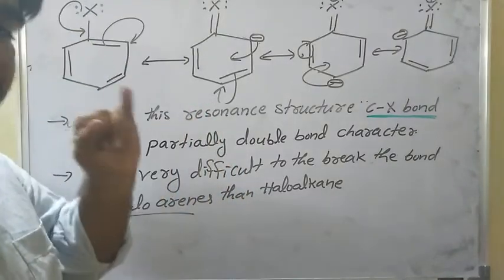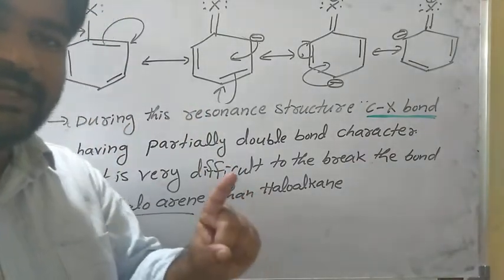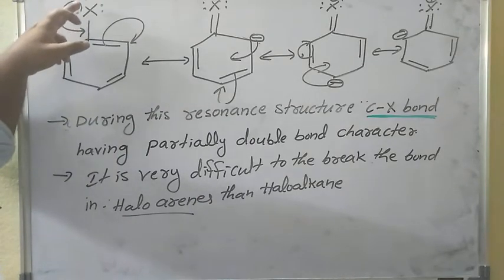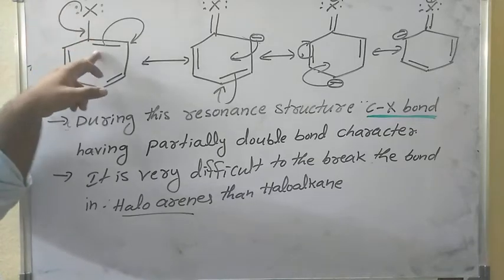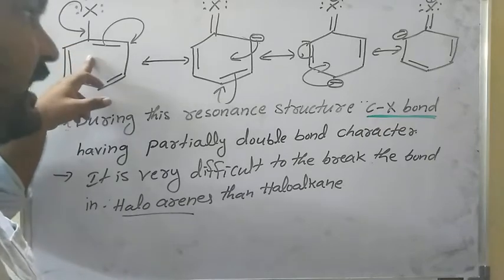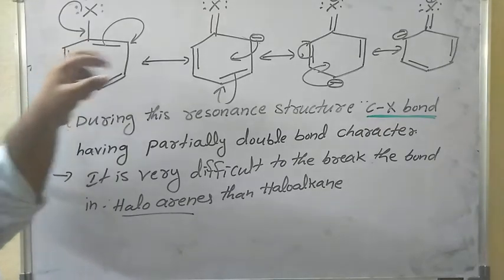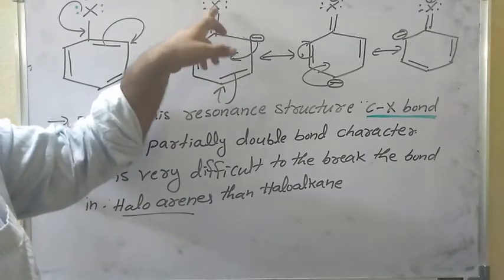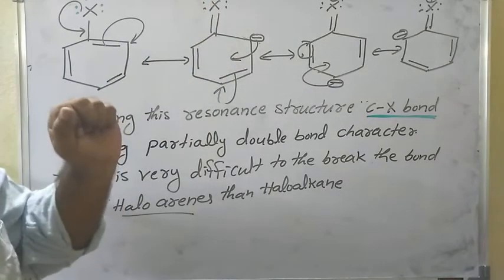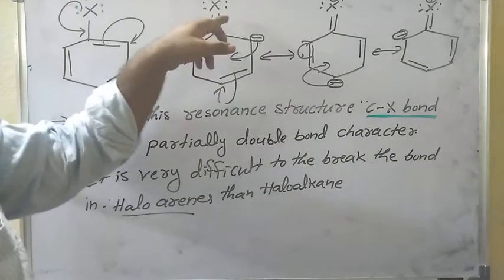Why? Because of the resonance effect. That is the first reason. In haloarenes, the lone pair of electrons on the halogen atom is in conjugation with the pi electrons of the arene ring. So during this resonance structure, carbon and halogen have partially double bond character, so it is very difficult to break the bond.